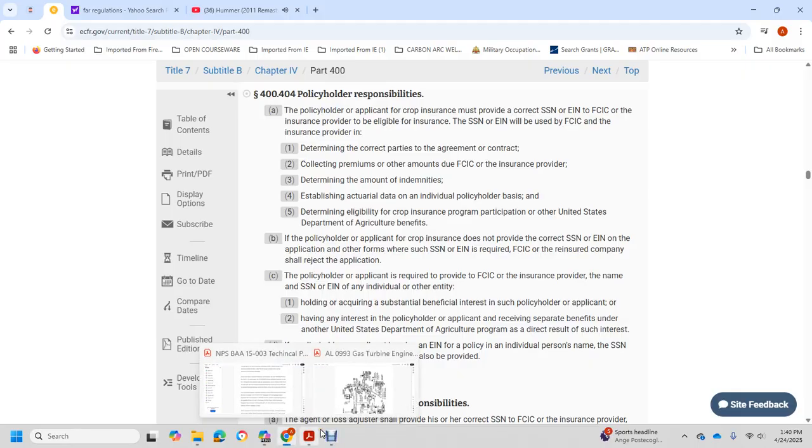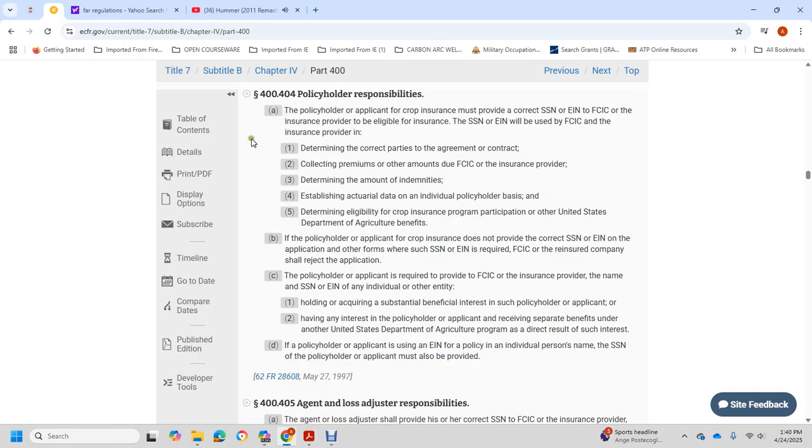The policyholder or applicant for crop insurance with the provider must provide a Social Security number or employee identification number to the Federal Crop Insurance Corporation, to determine the correct party to the agreement or contract, collect the premium amount due, determine the amount of indemnities, and establish accrual data for each individual policyholder, based on determining eligibility for crop insurance participation in the United States and Department of Agriculture benefits.